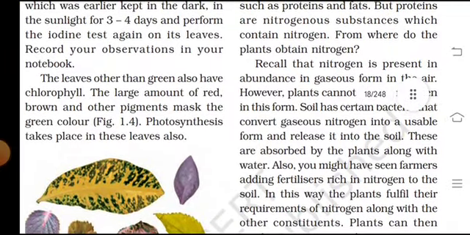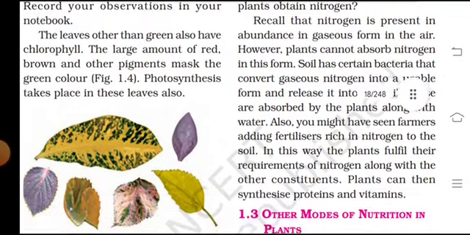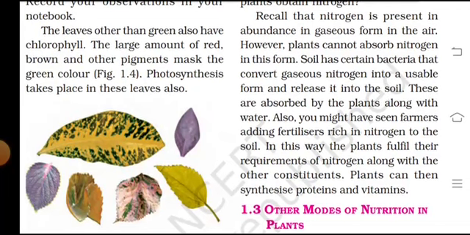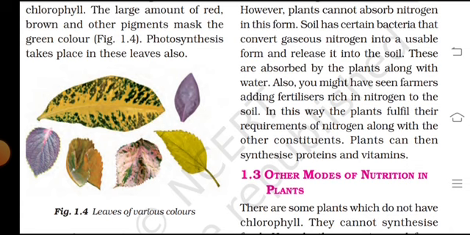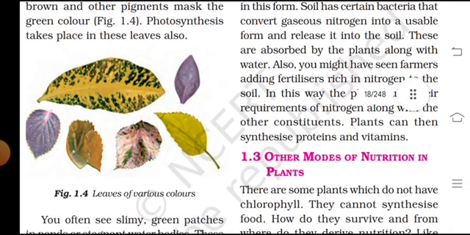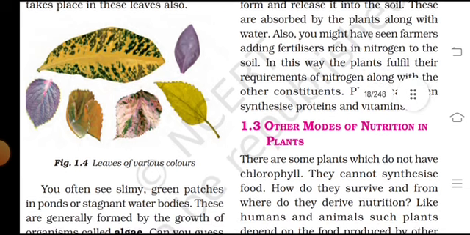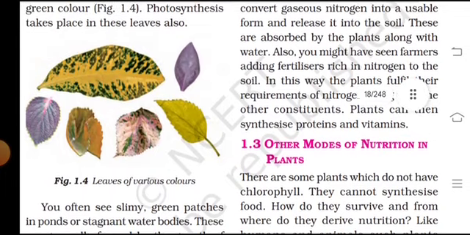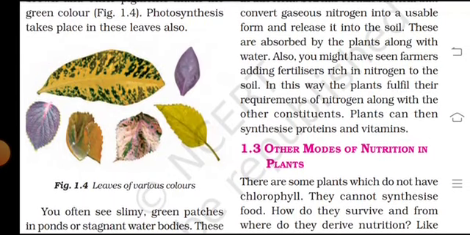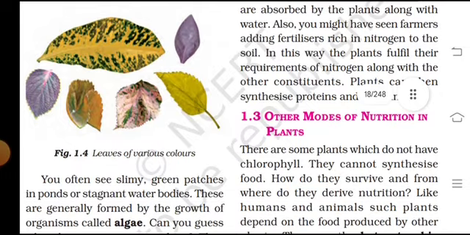Recall that nitrogen is present in the air in the gaseous form. However, the plant cannot absorb nitrogen in this form. Soil has certain bacteria that convert gaseous nitrogen into other usable forms of nitrogen. Also, you might have seen the farmer adding fertilizer rich in nitrogen to the soil. In this way plants fulfill their requirement of nitrogen along with other constituents, and plants can then synthesize proteins and vitamins.